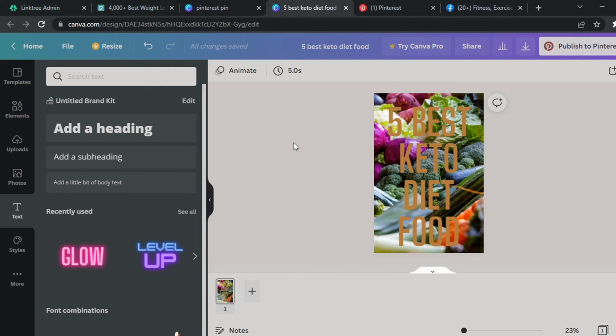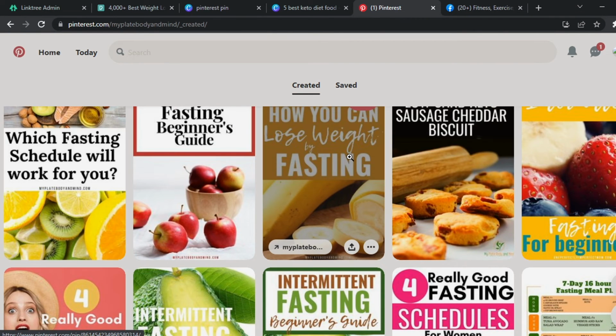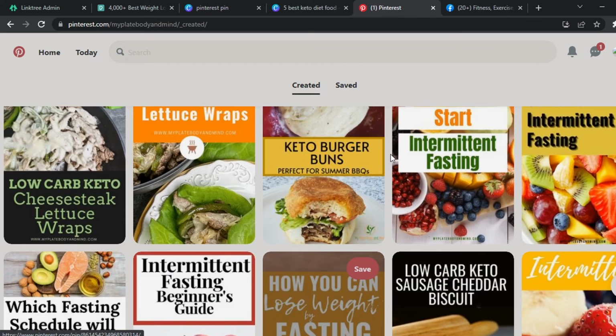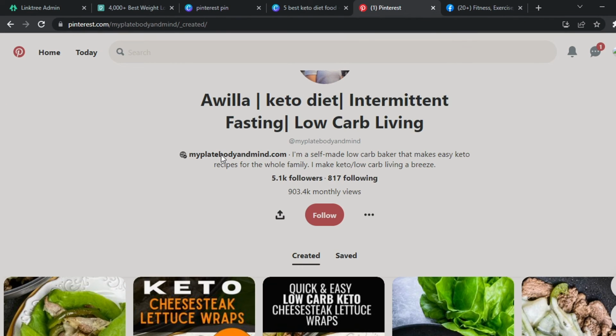And then from here, you can put in some text or some background images, and find an image on here under photos. Once you have done that, you can simply go right here to publish to Pinterest and upload your Pinterest pin to make money. To add your affiliate link, go to your bio right here and add your affiliate link.